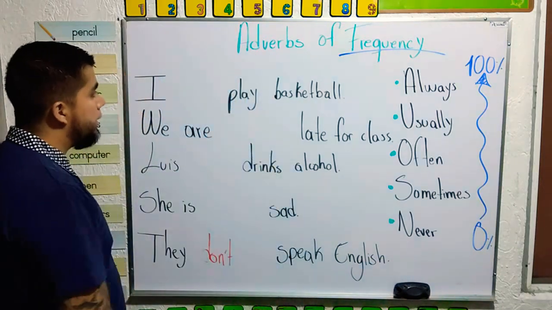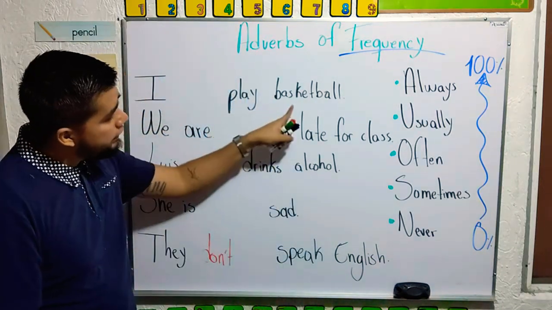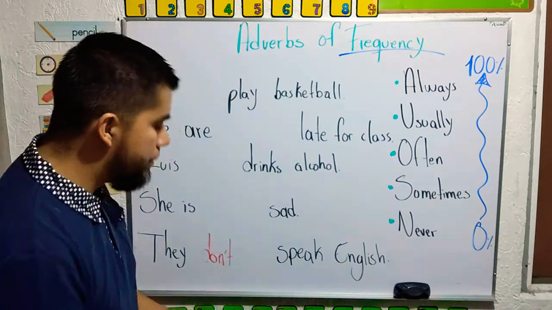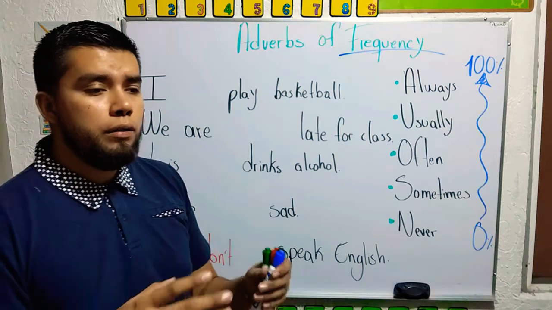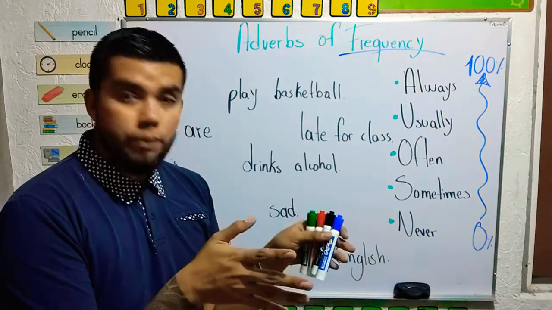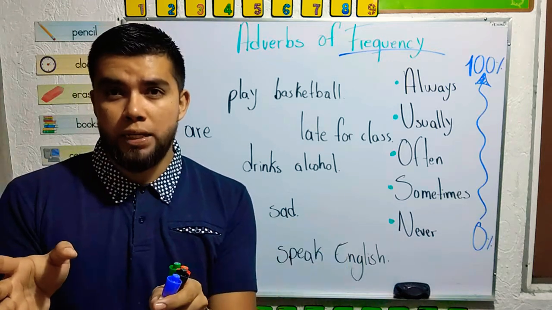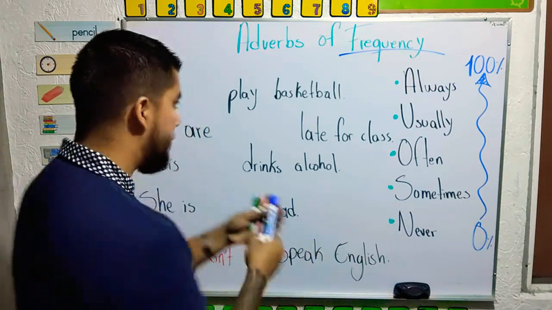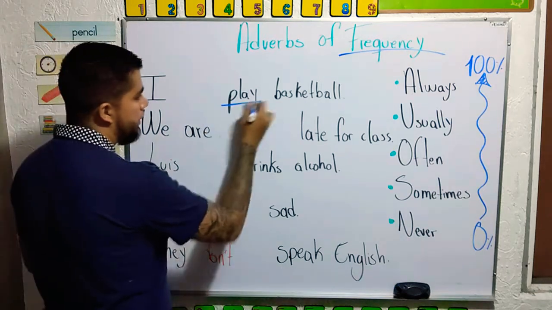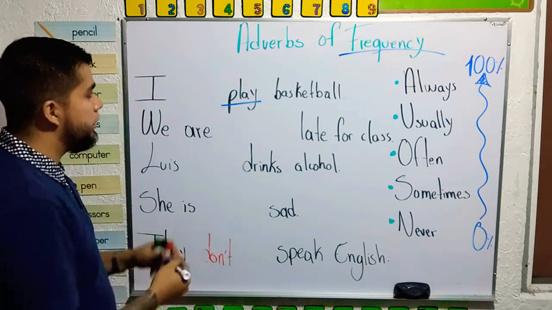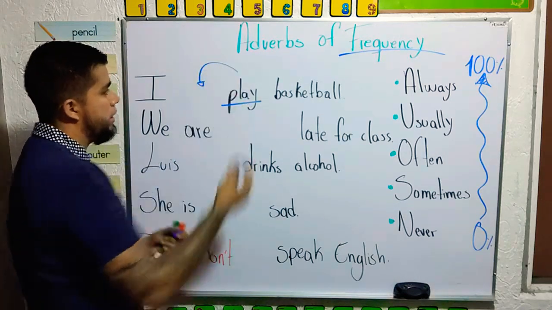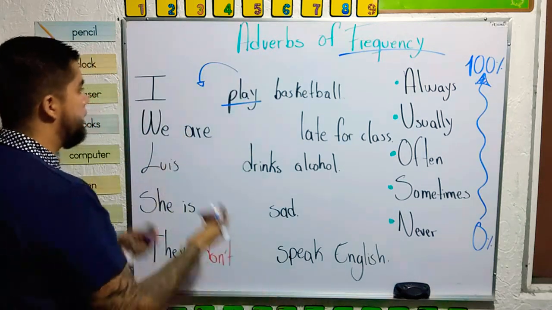So, I play basketball. Now check the position. Remember that we have two divisions in the verbs: normal verbs and the verb to be. Then, when we have a normal verb, play, the adverb of frequency is before the verb.